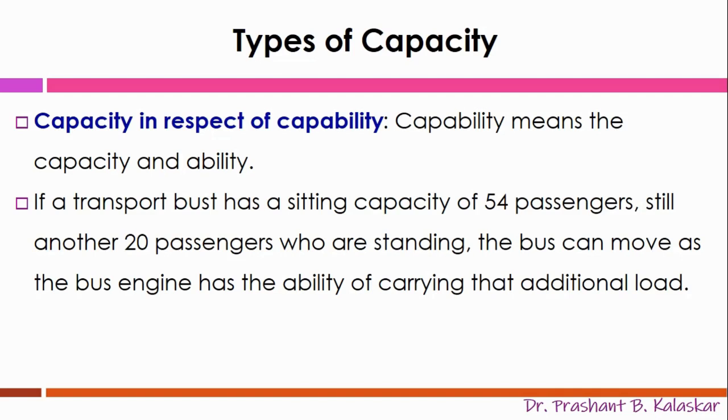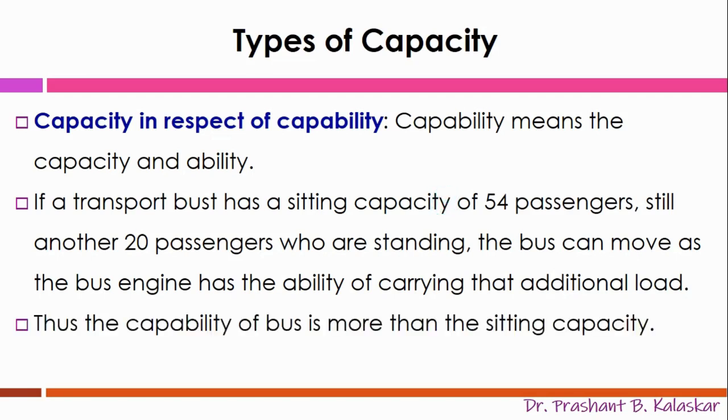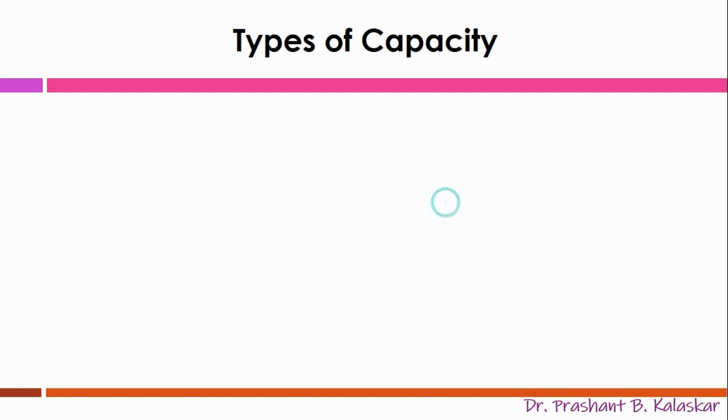Still, another 20 passengers who are standing, the bus can still move as the bus engine has the ability of carrying that additional load. Here we will not be considering the fuel economy of that bus with additional load. Thus, the capability of the bus is more than the seating capacity.